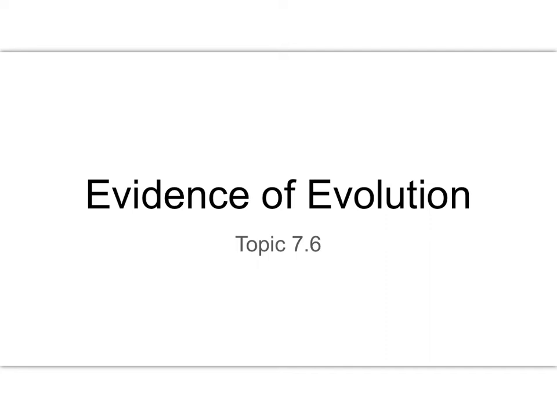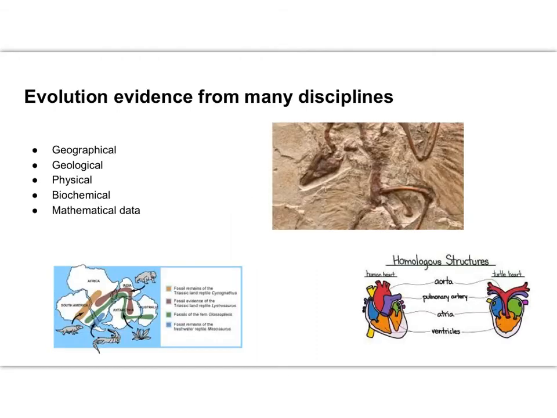So tonight's video is going to focus on evidence of evolution and things that can help support the theory of evolution, and how there's a wide variety of these things. Evolution is supported by pieces of evidence from a variety of disciplines, including things like geographical evidence.